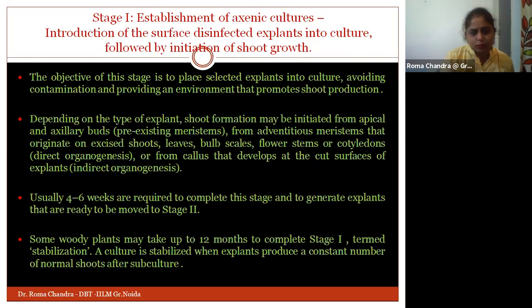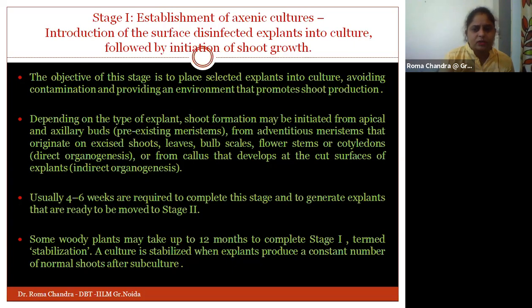So basically, both these methods: one is direct organogenesis, where we are picking up the buds, or the cells from shoots, floral stems or cotyledons, or we go with indirect organogenesis, where we are picking just the callus.